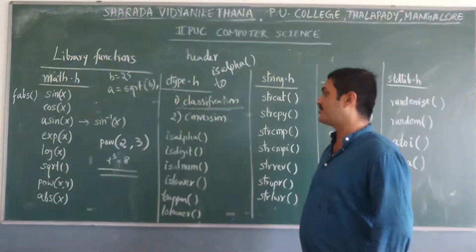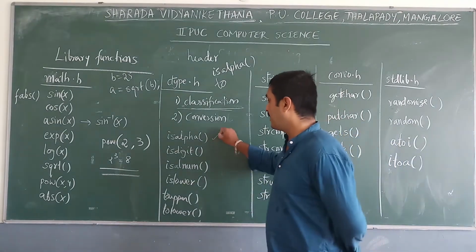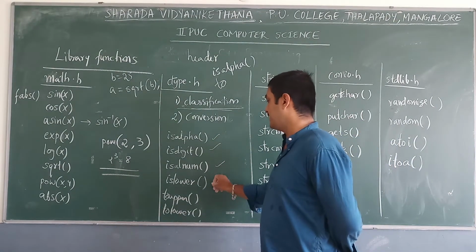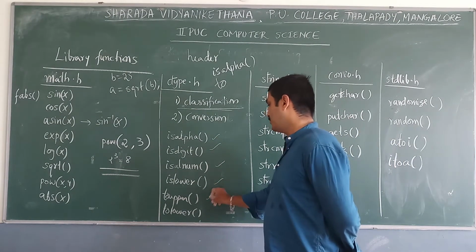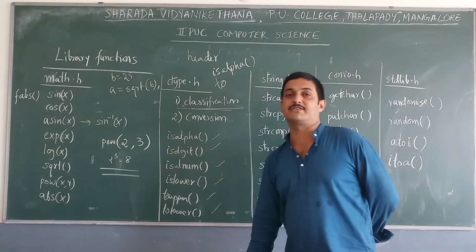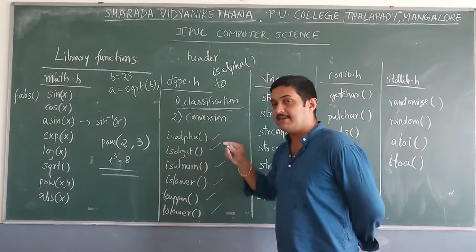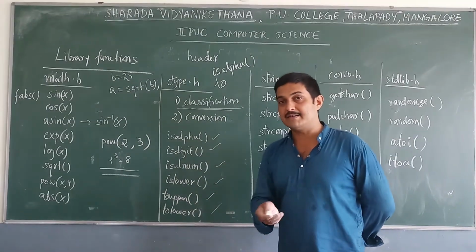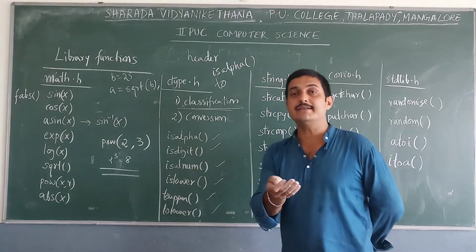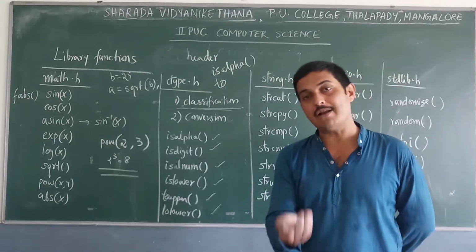There are many functions here: isalpha, isdigit, isalnum, islower, isupper, tolower, etc. Here, isalpha is a function that returns either true or false, either 1 or 0.